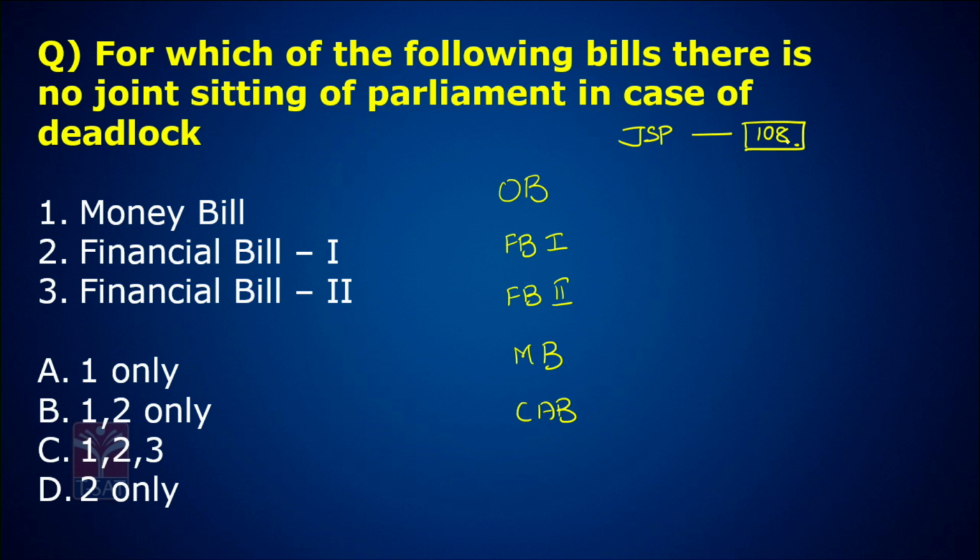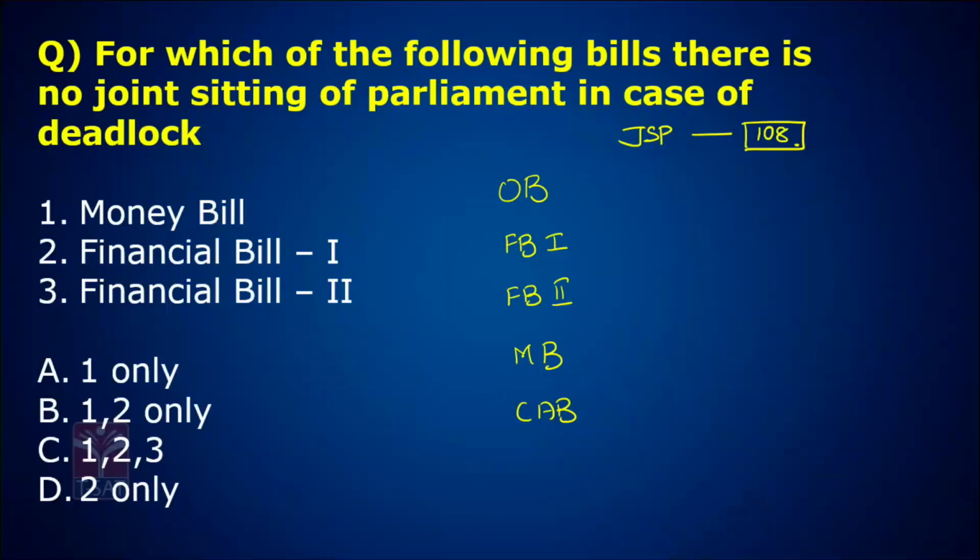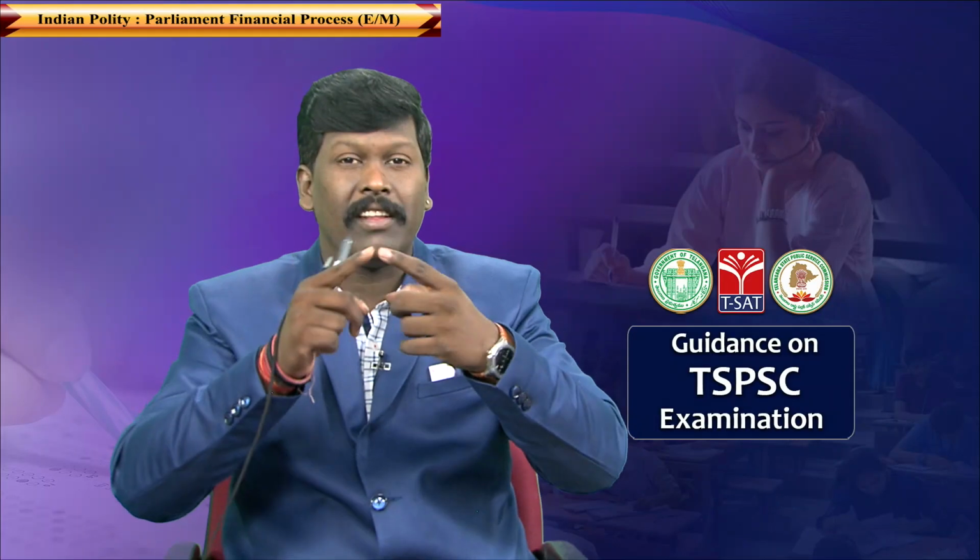One more point: there is no provision of joint sitting for state legislatures. Now, for ordinary bills, there will be a joint sitting in case of a deadlock. What is the meaning of deadlock? When there is a difference of opinion between Lok Sabha and Rajya Sabha on a bill. When Lok Sabha says yes, Rajya Sabha says no, or when Rajya Sabha says yes, Lok Sabha says no. That is called deadlock.